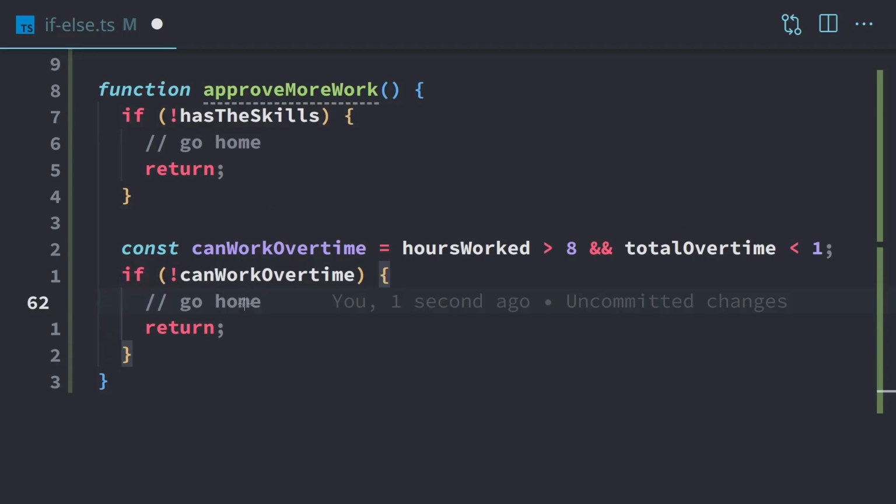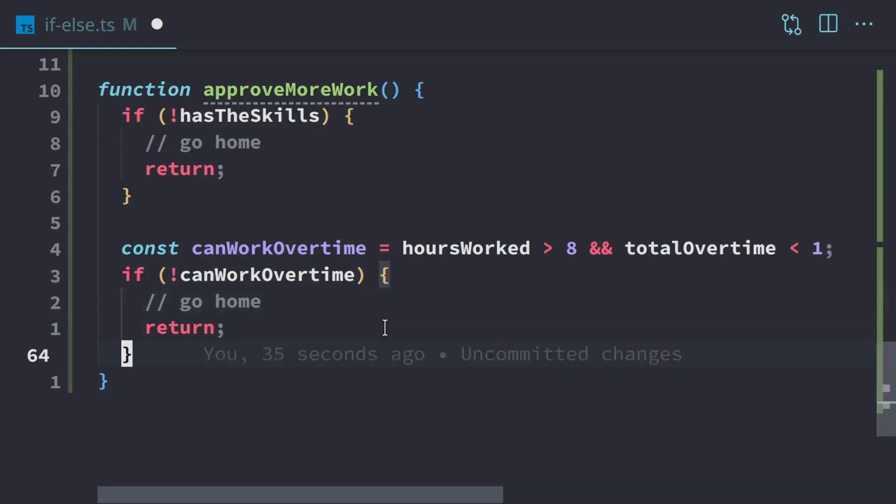But if this is false, then the same thing as has the skills, we're just going to bail out early, and now there's no point in checking anything else because they're not even able to work overtime, whether or not we even have it. So it doesn't even matter. There's no more to check. So again, we're just trying to take this out of the equation completely.